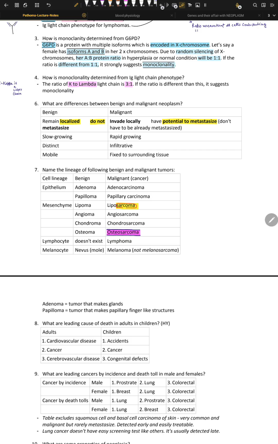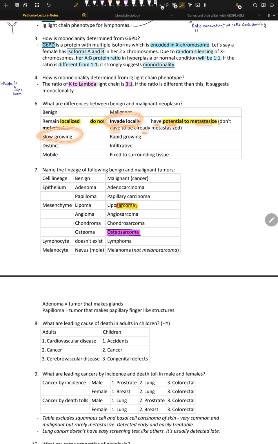Okay, so the other thing is, what are the differences between benign and malignant tumors, right? So benign tumors are localized. They do not metastasize, right? They do not have the potential to metastasize. That's why they are benign. Malignant is just one word: they have the potential to metastasize. Even if they have not metastasized, even if they are just locally present but have the ability to metastasize, we call them malignant. So they invade locally and have the potential to metastasize, and don't have to already be metastasized.